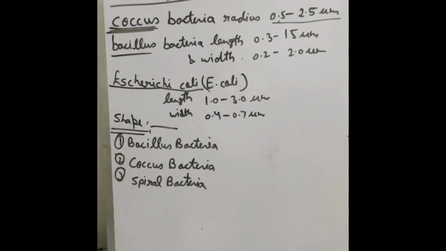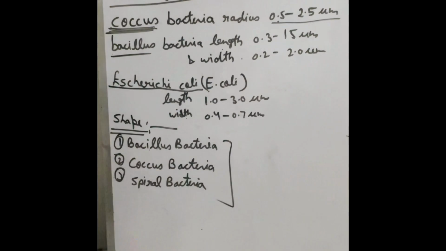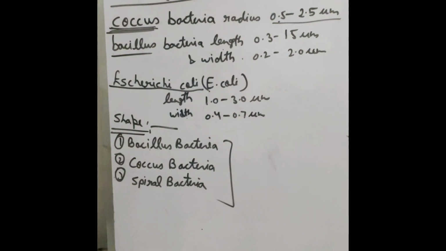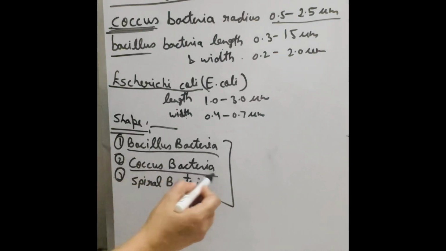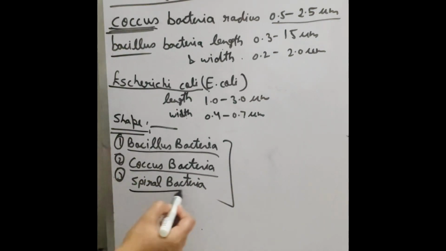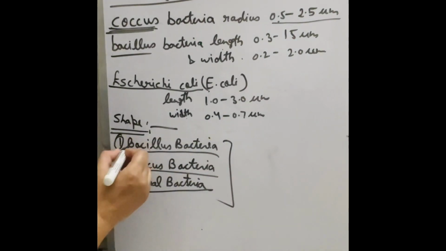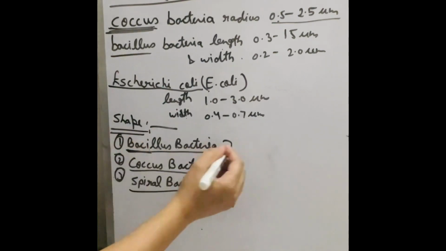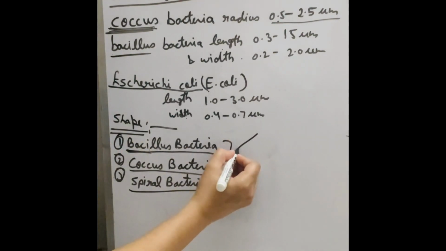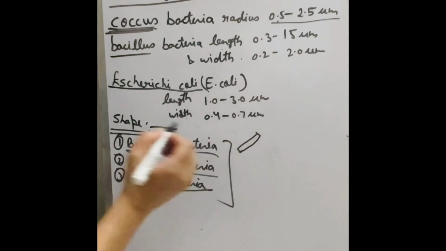On the shape of bacteria, there are the following three types. The first one is bacillus bacteria, the second is coccus bacteria, and the third is spiral bacteria. The first one is bacillus. Bacillus bacteria are rod shaped.